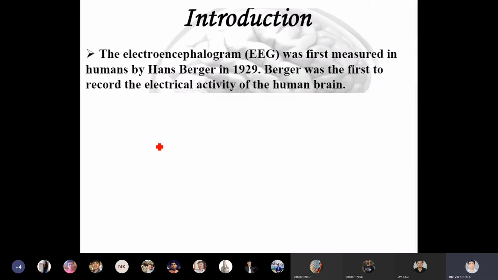Let's take a historical view of this machine. EEG, or the electroencephalogram, was first measured in humans by a scientist called Hans Berger in the year 1929. So we are talking about 90 years back. Berger was the first to record the electrical activity of the human brain.